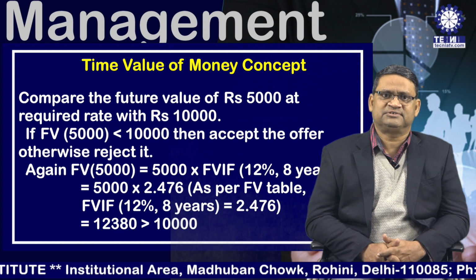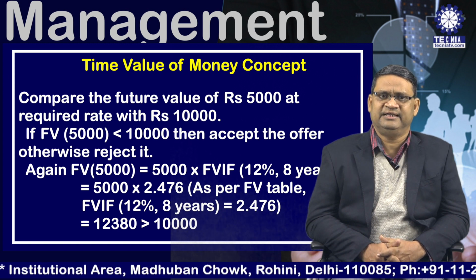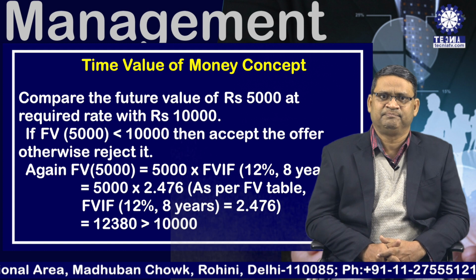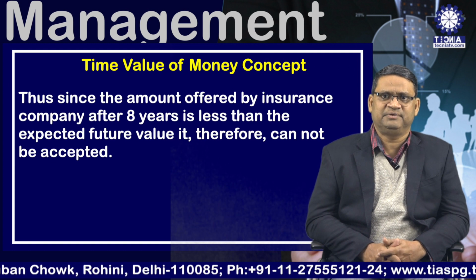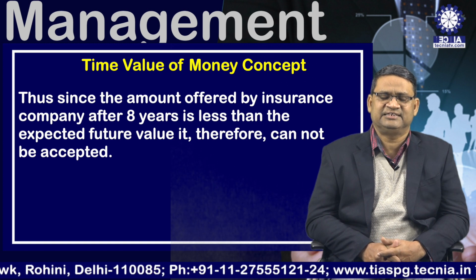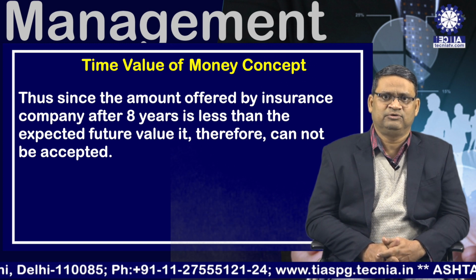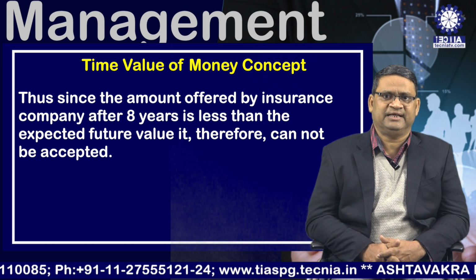Then, since 12,380 is greater than 10,000, the amount offered by the insurance company after 8 years is less than the expected future value, therefore it cannot be accepted.